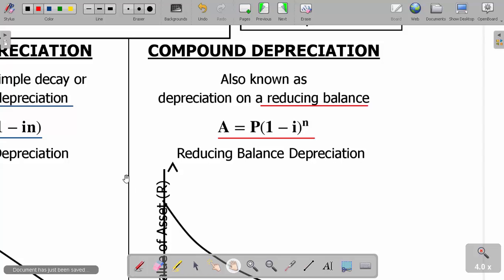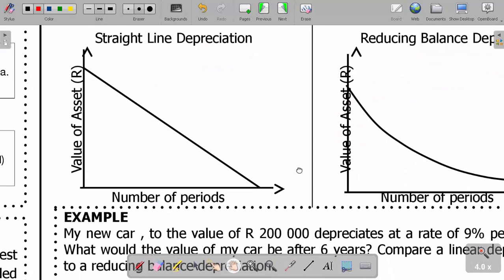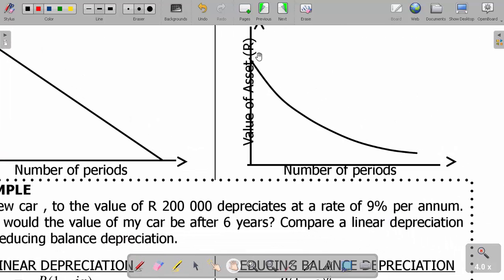Let us proceed. Now, how are they different? This one is straight line depreciation. You see it has a constant gradient for a straight line. Actually, it goes down to 0. And then this one, which is reducing balance, decreases faster but does not go to 0. As you can see, it becomes constant over a number of periods. This is the value of the asset here.